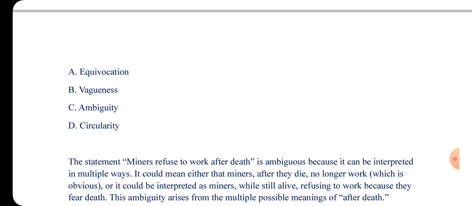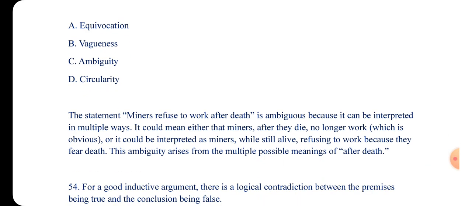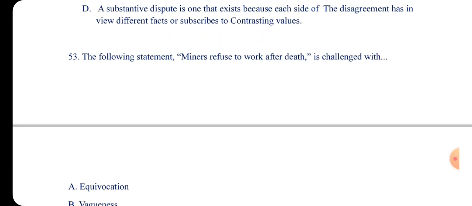It is ambiguous because when you say minors refuse to work after death, it could be interpreted in multiple ways. It could mean that minors after they die no longer work, which is obvious, or it could be interpreted as minors while still alive refusing to work because they fear death. So the ambiguity arises from multiple possible meanings of after death.